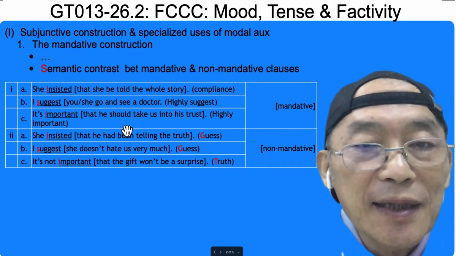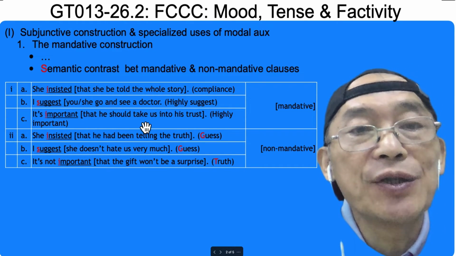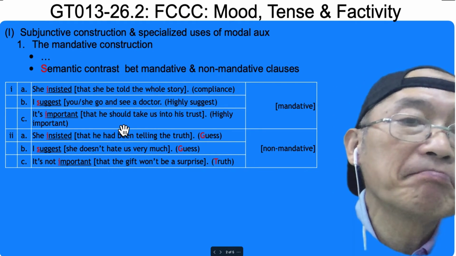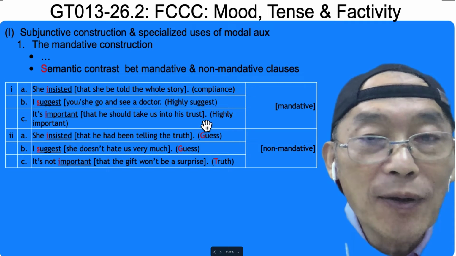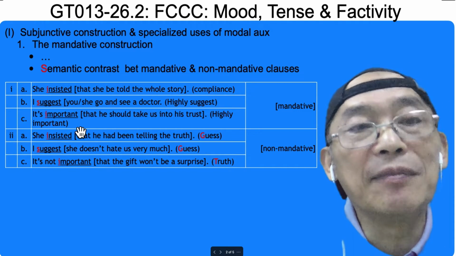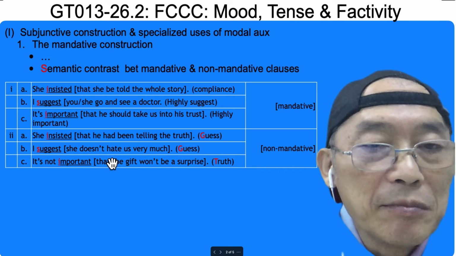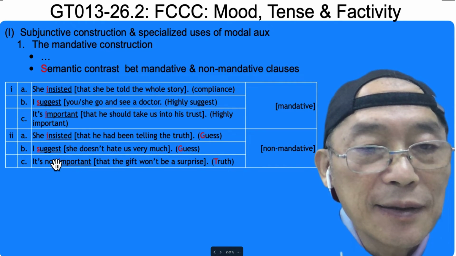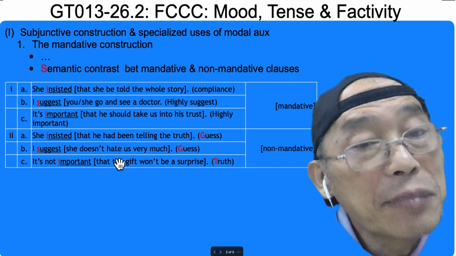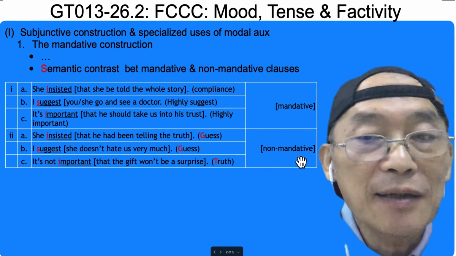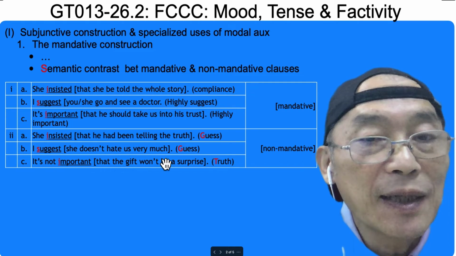It's important that he should take, okay, British mandative. Should, and then the plain form. It's highly important, kind of an order. Mandative. Suggest: she doesn't hate us. Present tense, no plain form, non-mandative. Again, kind of a guess.